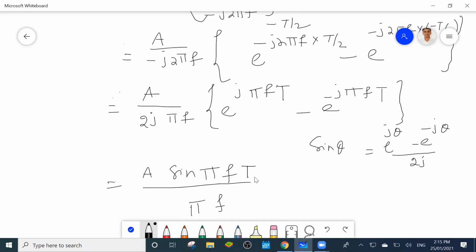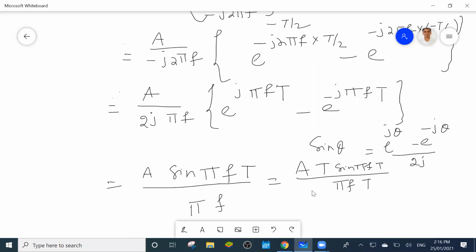Okay. Now I want to write it in sin θ by θ form, so what will I do? I put A times T, multiplied by sin(πfT) divided by πfT. The T cancels and that becomes n.